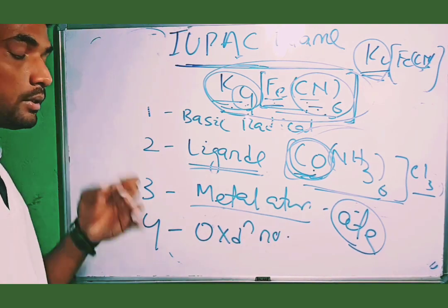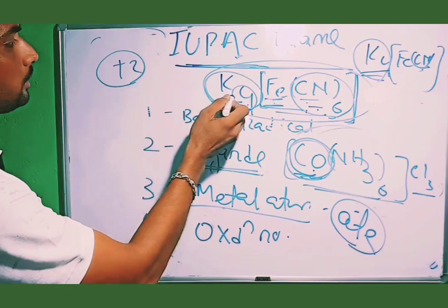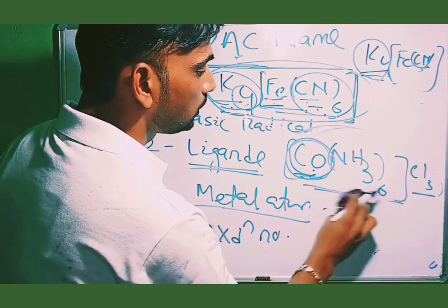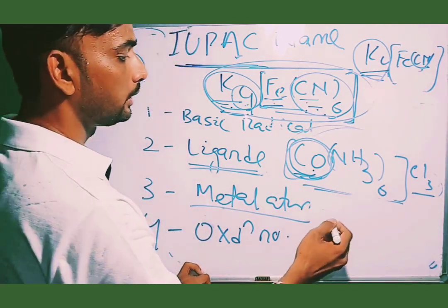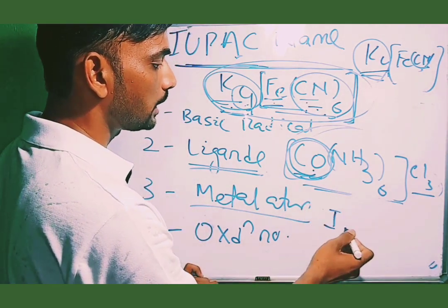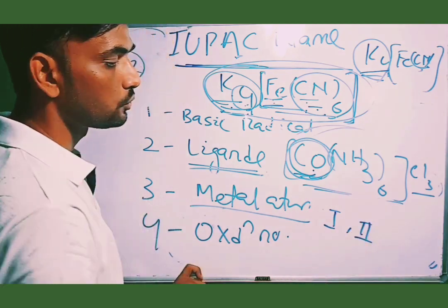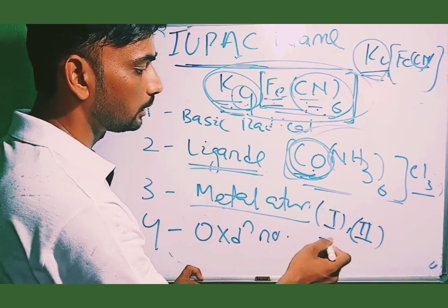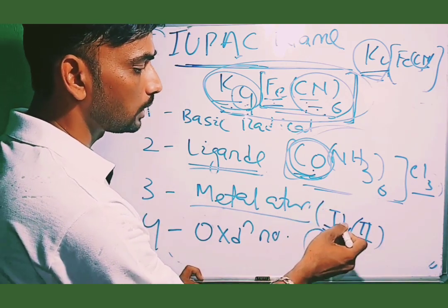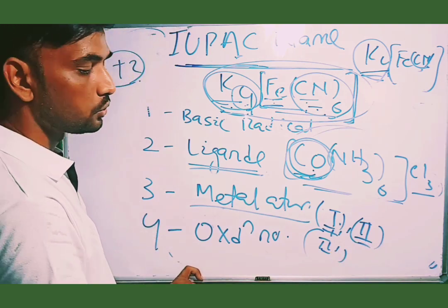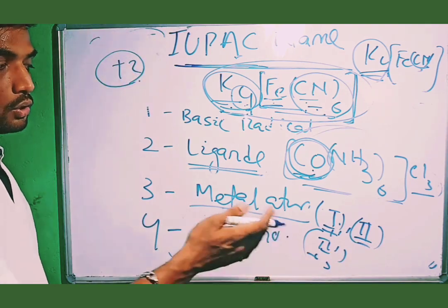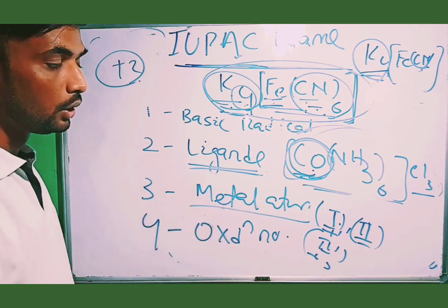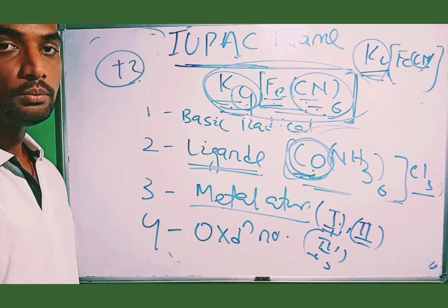That means you previously calculated the oxidation number, say +2. Here the numbers are written as Roman numerals. For +1 it is I, for +2 it is II, for +3 it is III, and so on. IV for 4, V for 5. This is the complete rule for how to write the IUPAC names.